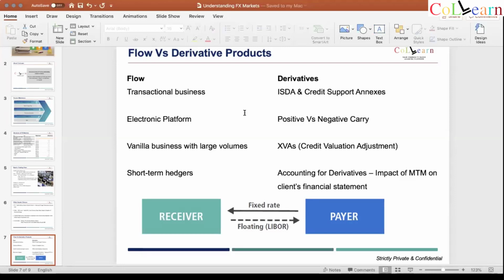Now, the third most important concept about derivatives is the XVAs. One of them is the credit valuation adjustment. This is something which not all the banks or financial institutions in India follow, but they're getting there. It's under the Basel III and Basel IV norms, which means that if I am entering into a 5-year trade with a client, what if the client defaults after 2 years? What happens? The client can default and I can lose my money as a bank or financial institution, but I need to factor that risk in at the time of booking the trade.